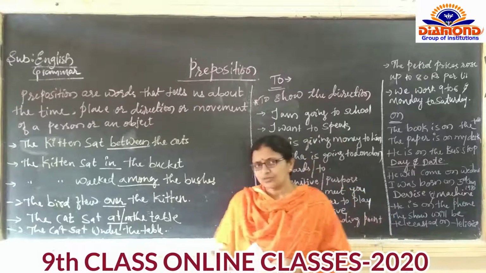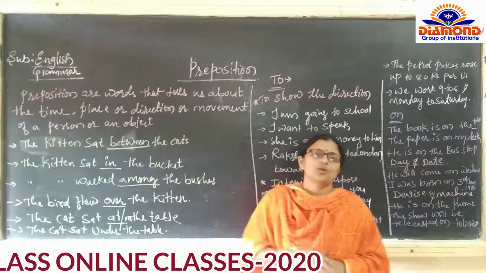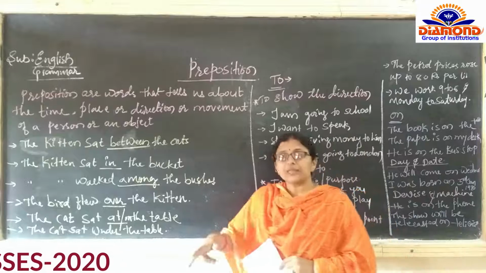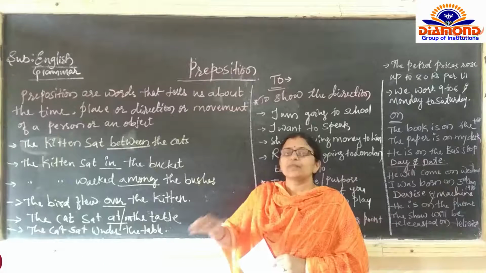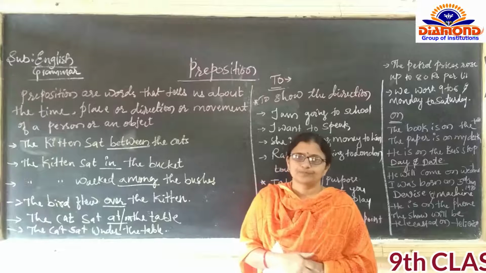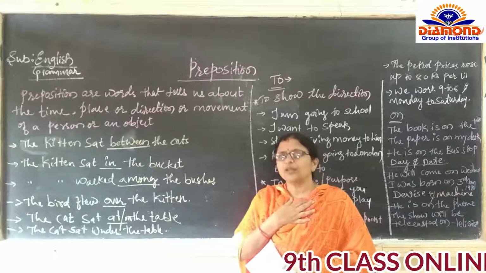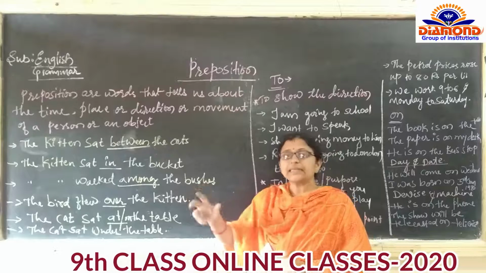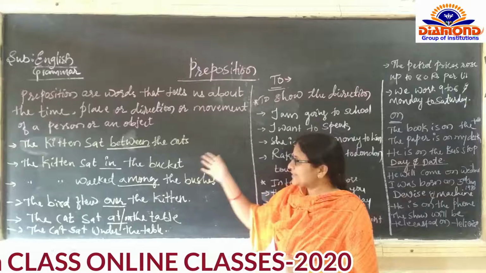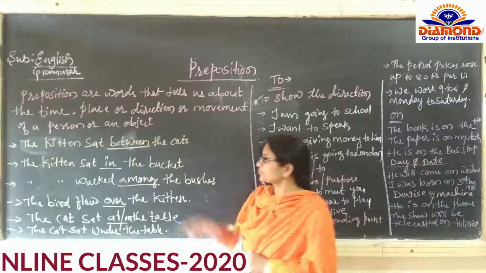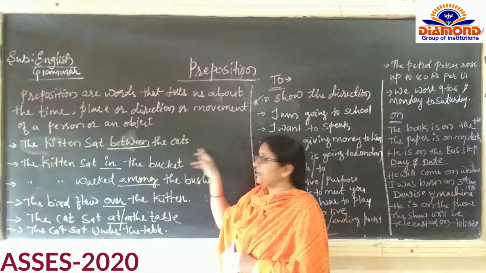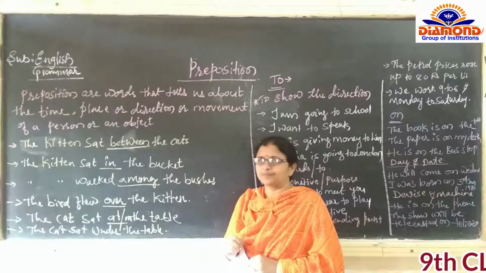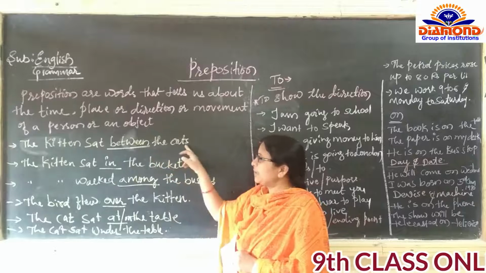It may be a person or it may be an object. We are telling about that here. For example, I am going to Bangalore. What is it telling about me? Where am I going? I am going to Bangalore. That is telling a preposition. So let us see some of the examples. The kitten sat between the cats. Kitten means, you know, small cats. Young one. The kitten sat between the cats.